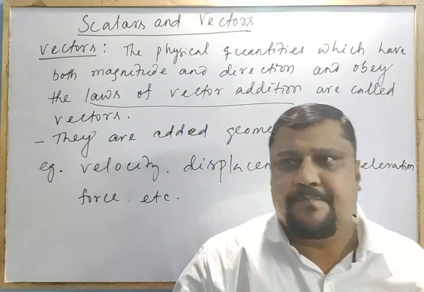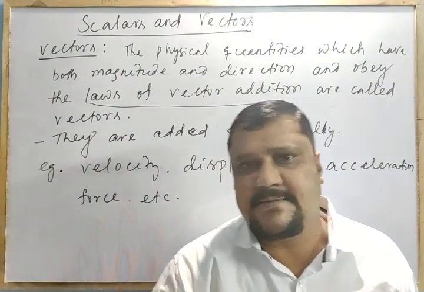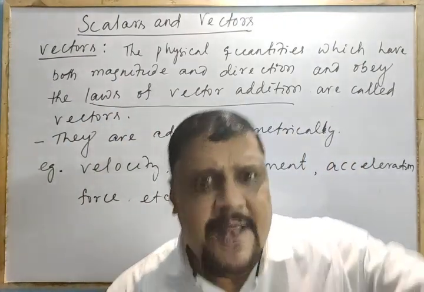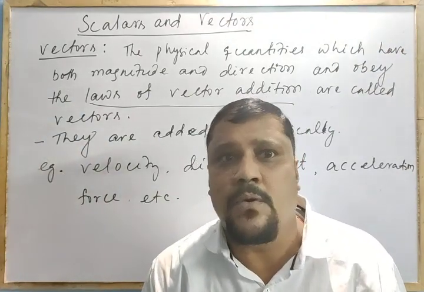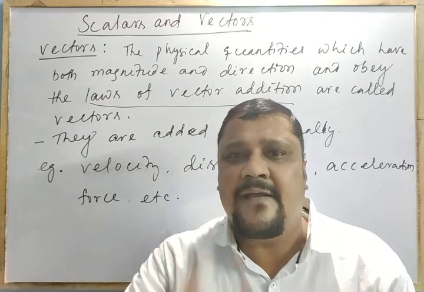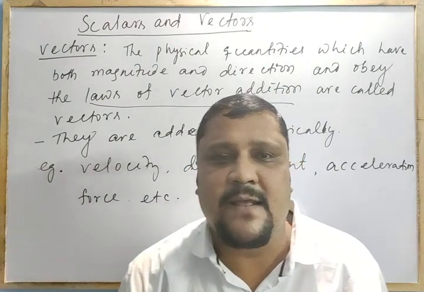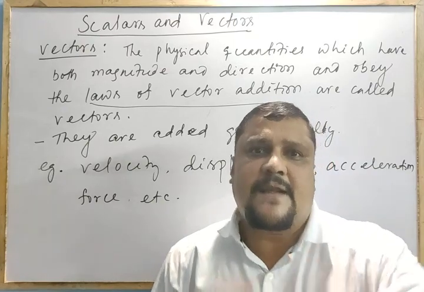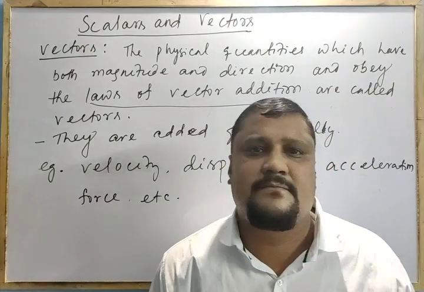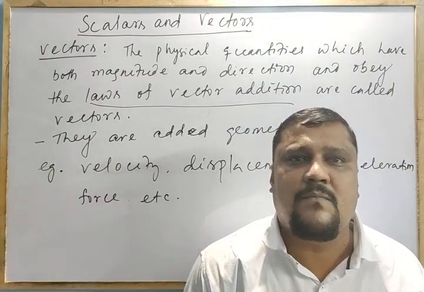You can say it is moving in a particular direction, so why not put that in vector form? No, they are not added geometrically. They do not follow the laws of vector addition. That's why electric current is a scalar quantity.